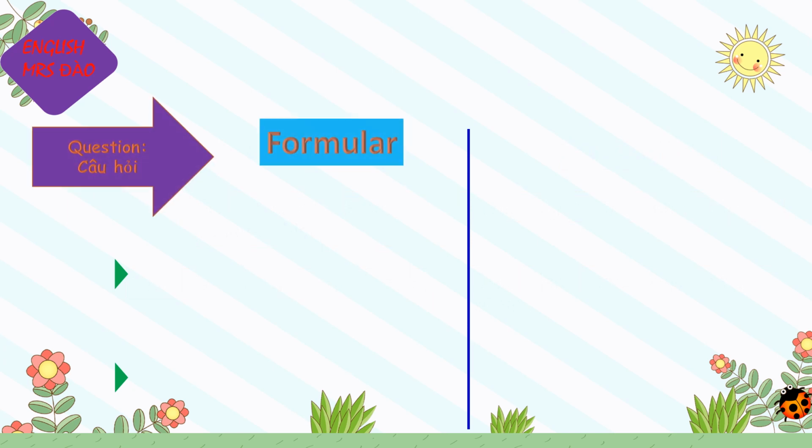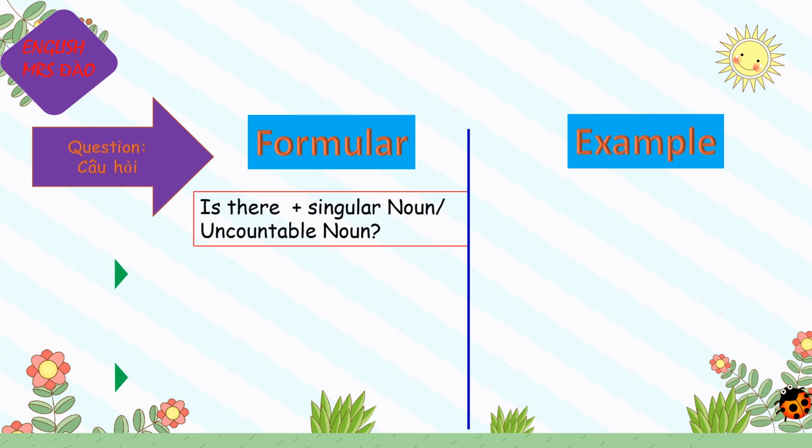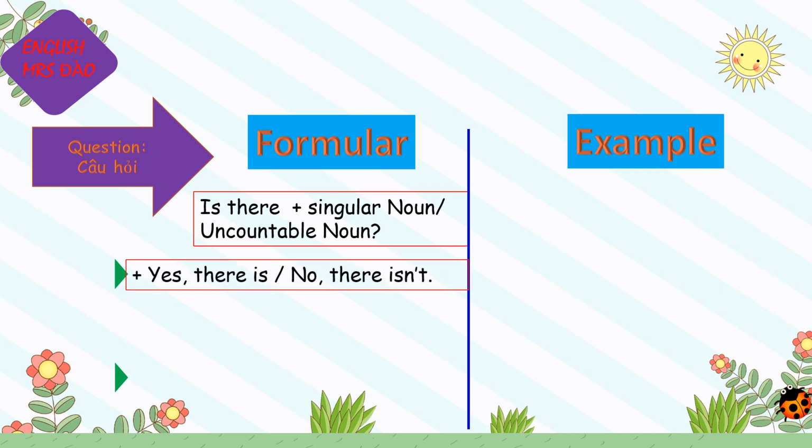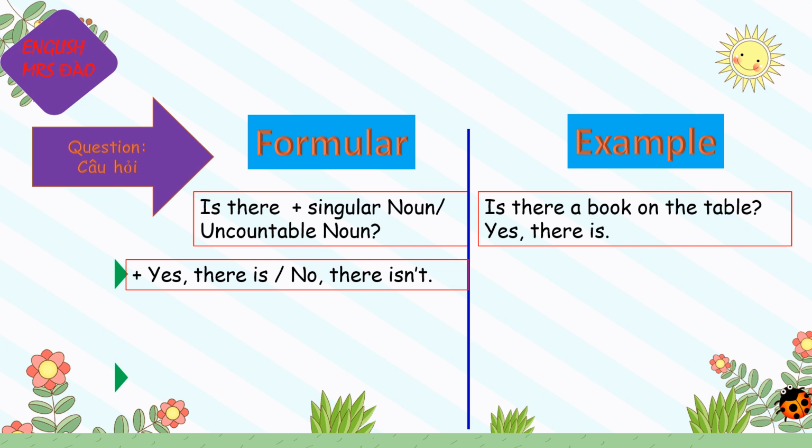In questions, we put is or are before there. For example, is there with a singular noun or an uncountable noun? If right, you answer yes, there is. If wrong, you answer no, there isn't. For example, is there a book on the table? Yes, there is.